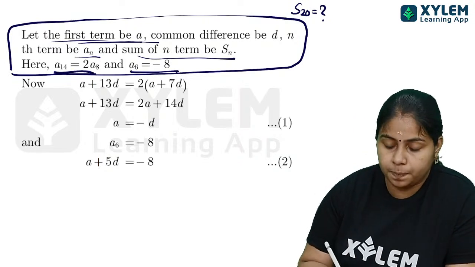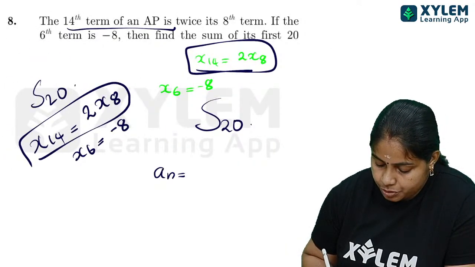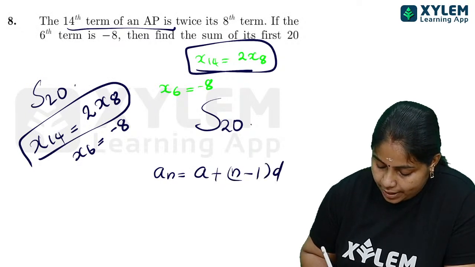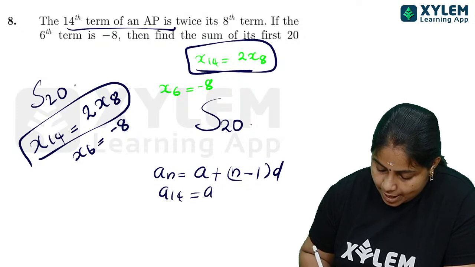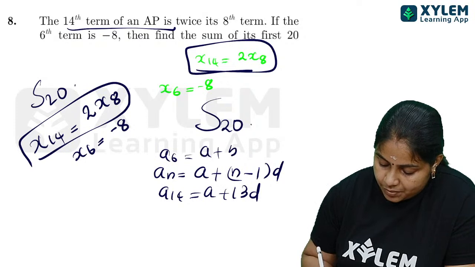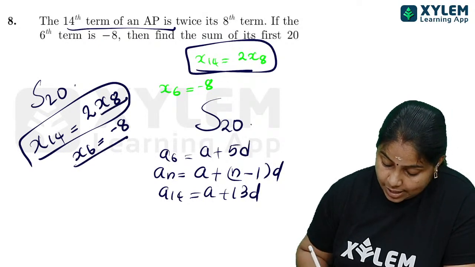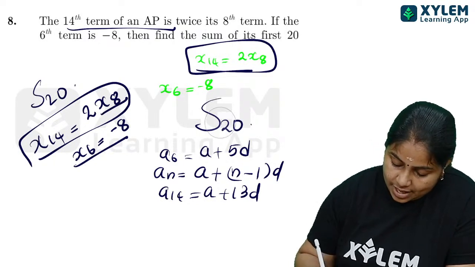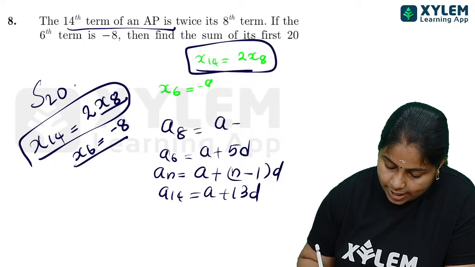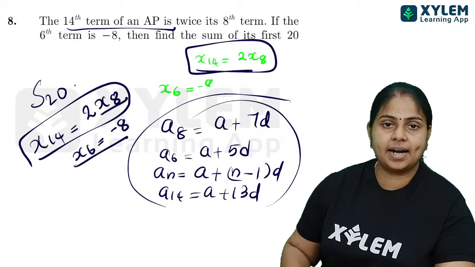A14 means we know the nth term of an AP. How can we write the nth term of an AP? An is equal to A plus (n minus 1) into D. So A14 is A plus 13D, A6 is A plus 5D. We need these terms. Here A6 was given, and A8 is also there, so we write it as A8 is equal to A plus 7D. We need all these, and these are what we are going to connect.